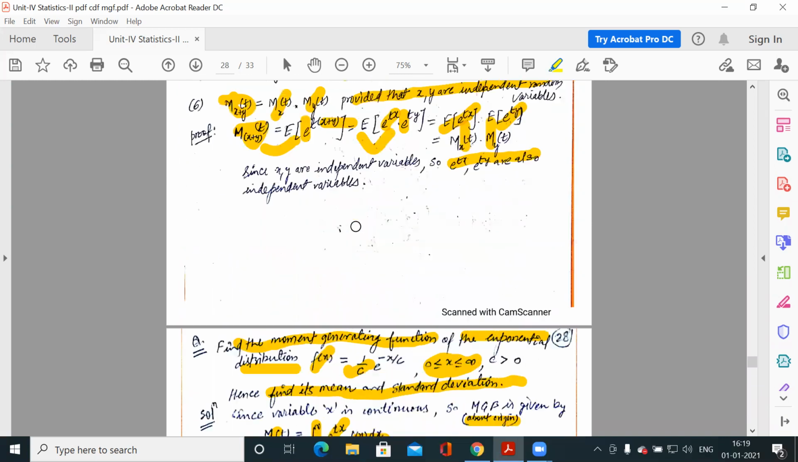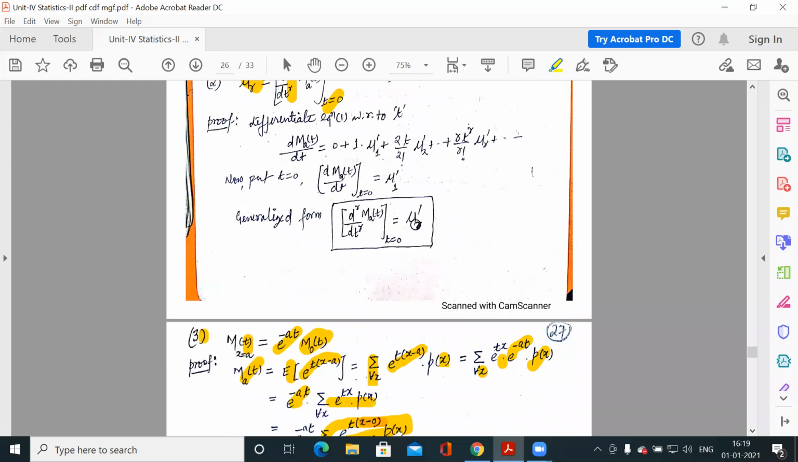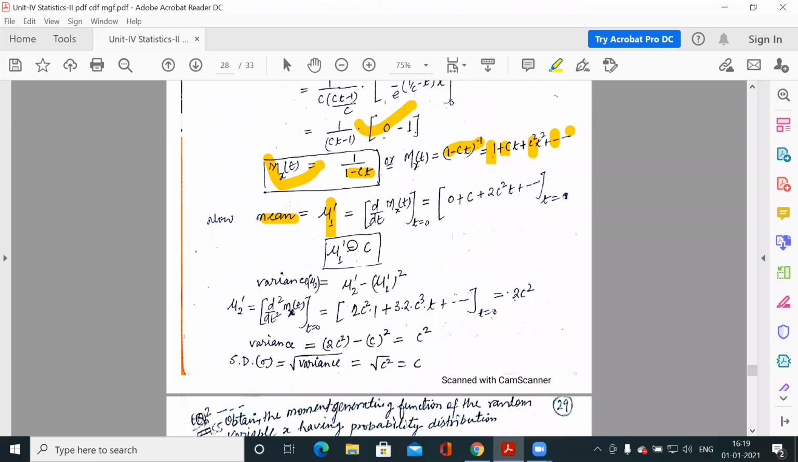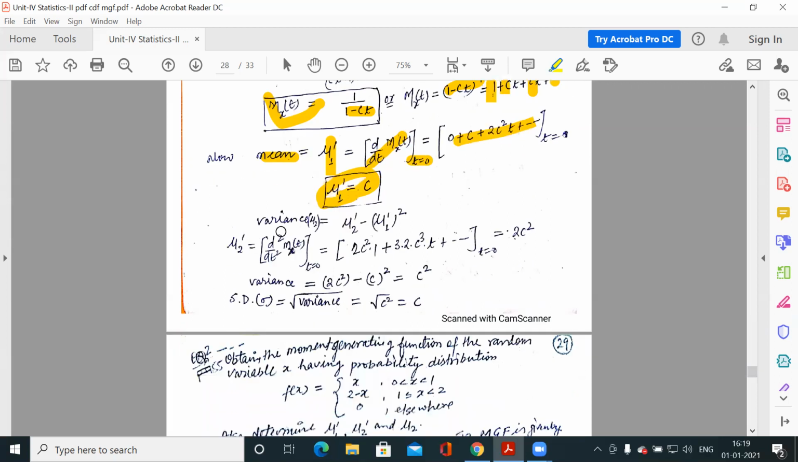You know the relation: mu r dash is the r-th differentiation of the moment generating function at t equal to 0. So mean is equal to mu1 dash, and mu1 dash is equal to one time differentiation of this function with respect to t at t equal to 0. So differentiate it with respect to t one time and apply t equal to 0, and you will get c. So the mean is c. Now variance is mu2 dash minus mu1 dash square. You already know this relation, so the variance is mu2 dash minus mu1 dash whole square.